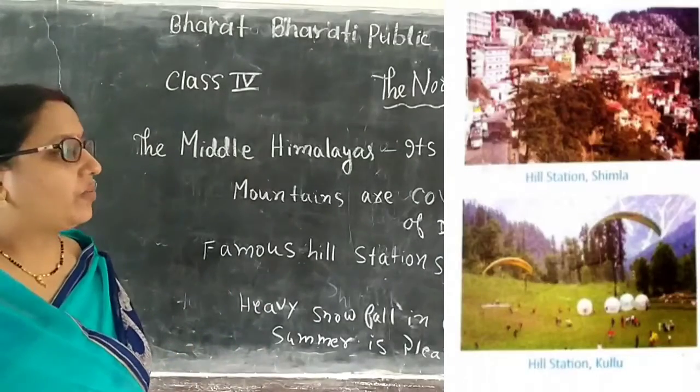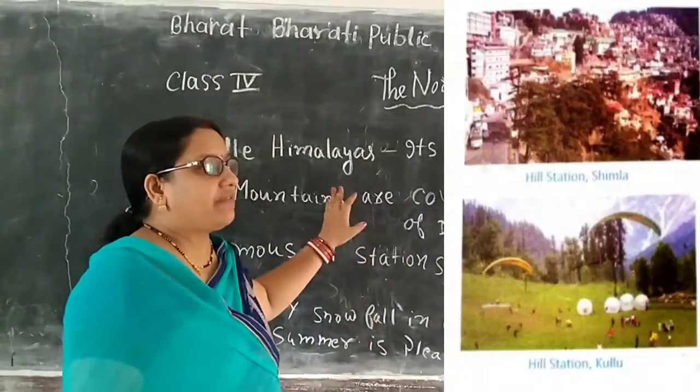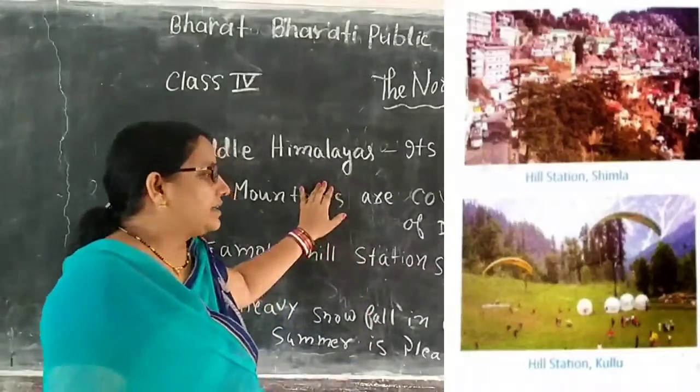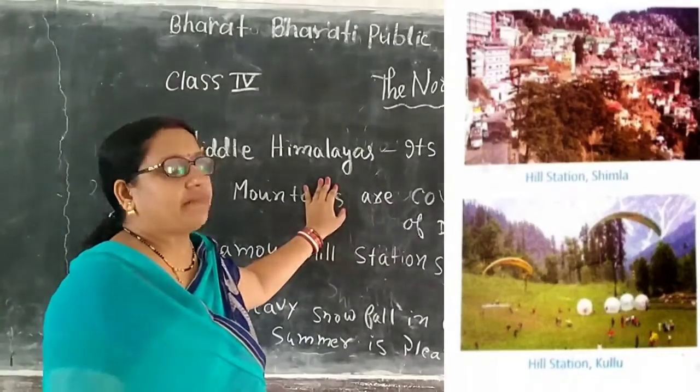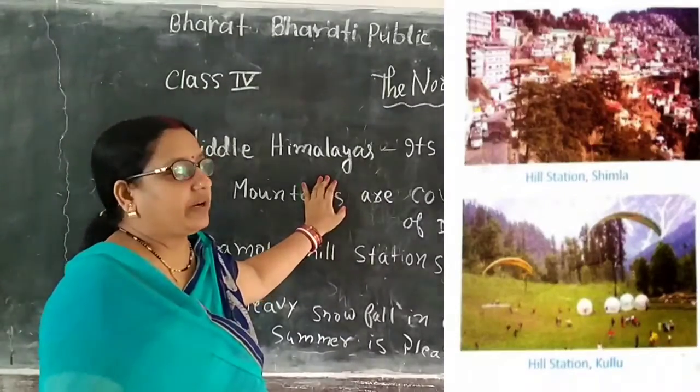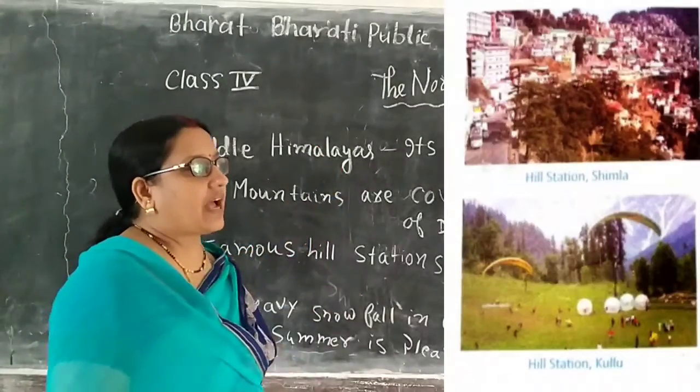In the winter season there is heavy snowfall here, and the summer is very pleasant. You have heard several times people saying that they are going to visit Simla because it is a very nice place.